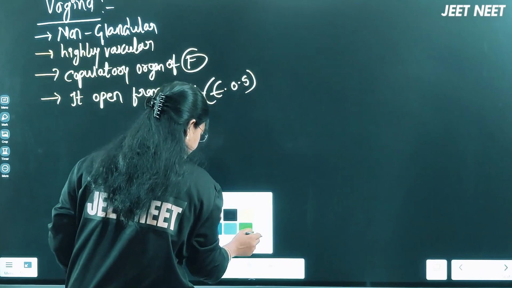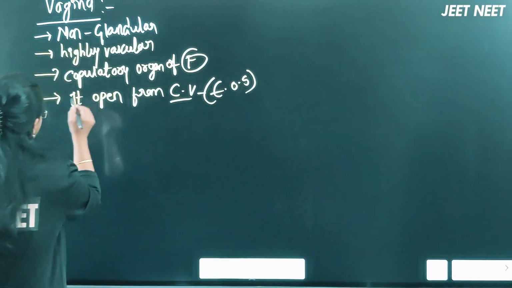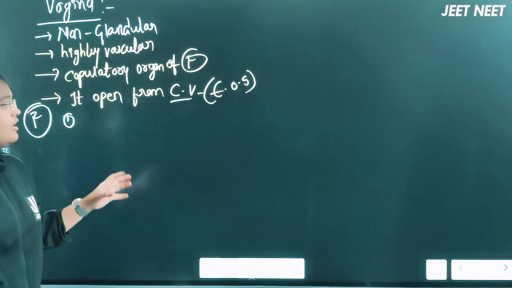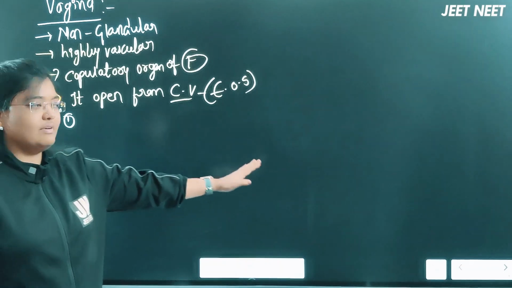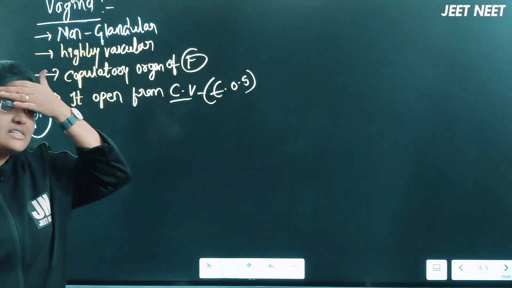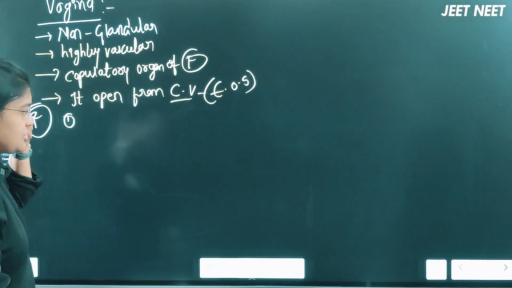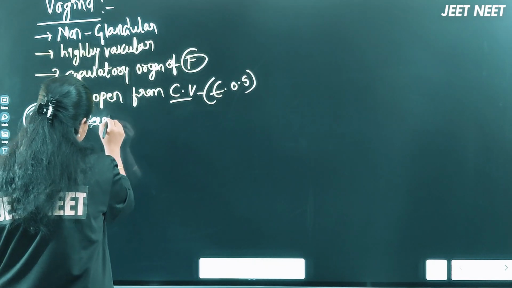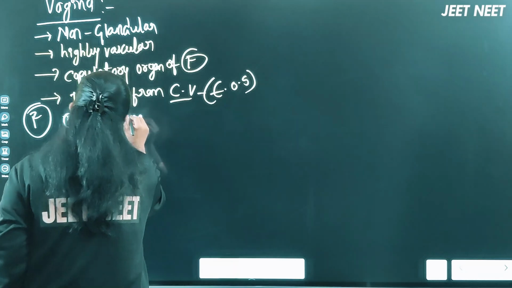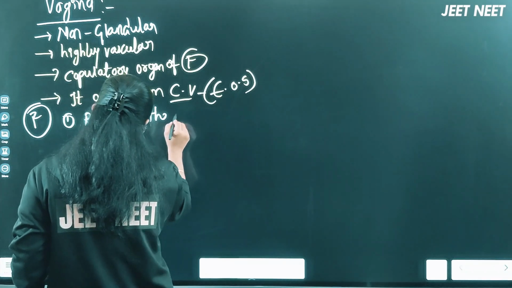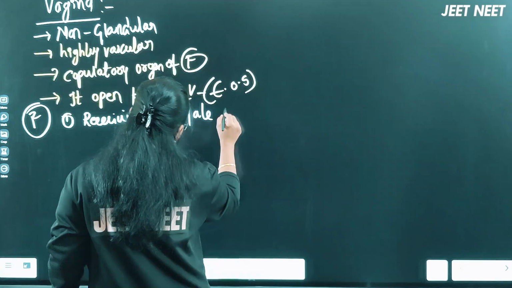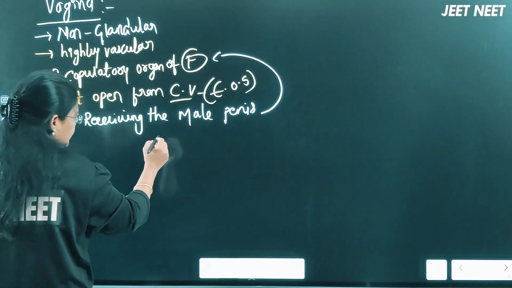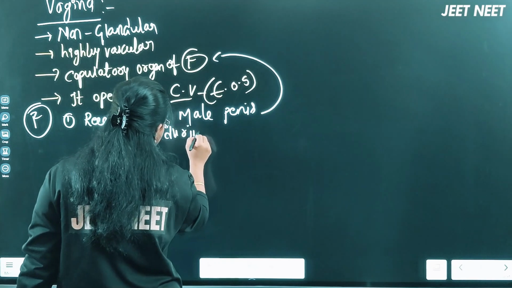So the important point, I am writing the major functions of this vagina. Next we will discuss the structure of this vagina, the external genitalia, whatever the vulva region is present. The first function of this is receiving the male penis, that's why we call it a copulatory organ, during copulation.